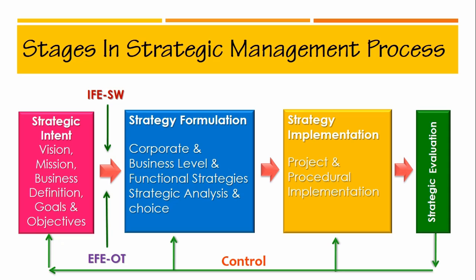The purpose is to achieve organizational goals and objectives of growth, expansion, profitability, return on investment, customer satisfaction, etc. These goals and objectives can be effectively designed if the organization has a higher vision. That is, what the organization is planning to achieve in the future, maybe down the line 5 years or 10 years, by answering the questions such as where are we now and where do we want to go.